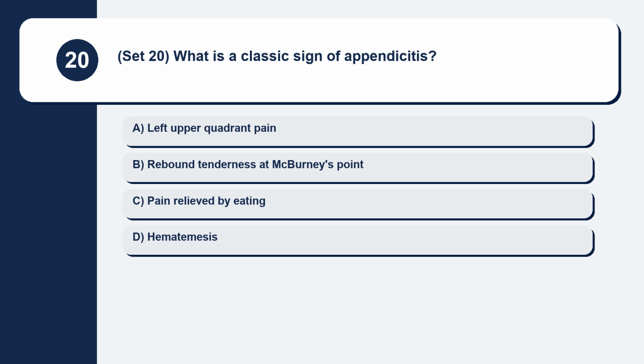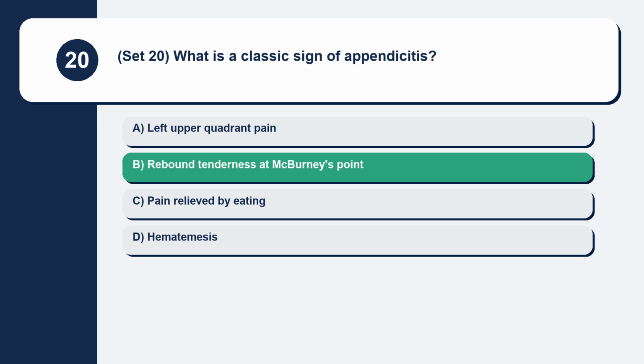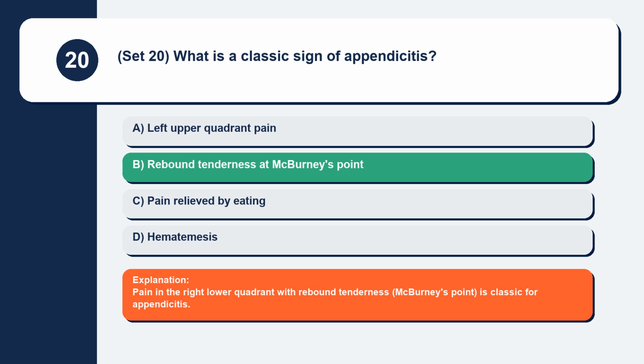Question 20. Set 20. What is a classic sign of appendicitis? Left upper quadrant pain, rebound tenderness at McBurney's point, pain relieved by eating, hemoptysis. Pain in the right lower quadrant with rebound tenderness, McBurney's point, is classic for appendicitis.